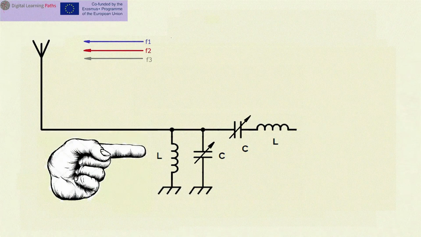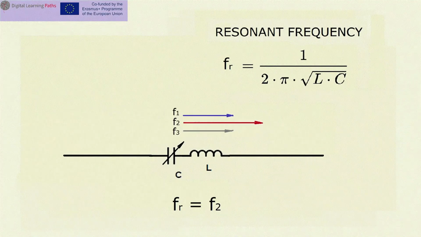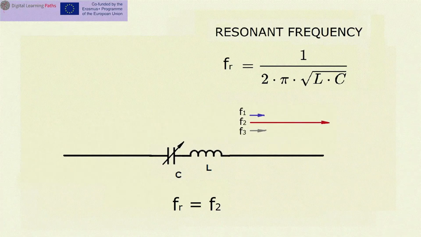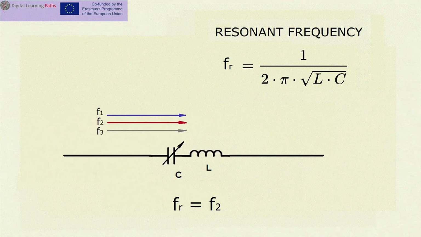Every LC junction has a resonant frequency. In the case of a serial LC connection, for an electrical signal whose frequency is equal to the resonance frequency, the inductive and capacitive resistance cancel each other out, and the serial LC connection does not resist the passage of such a signal. For all frequencies other than the resonant one, the serial LC connection provides electrical resistance, and such signals are attenuated.